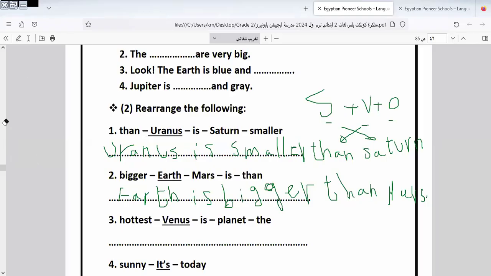I will leave the rest for you to do by yourself. As we know now, we know the rule. You can apply it to the rest of the sentences. Let's go to another question.